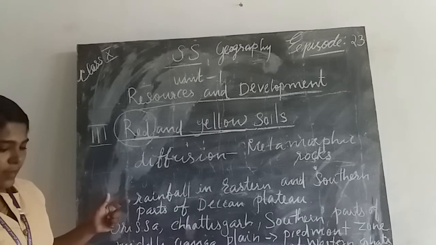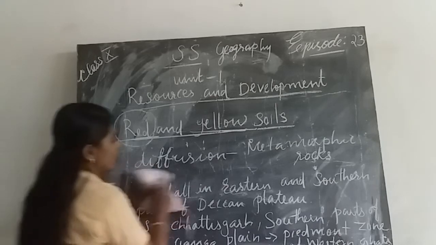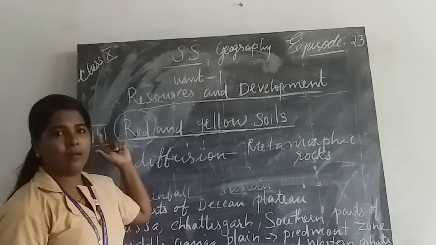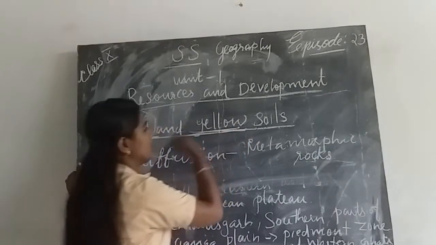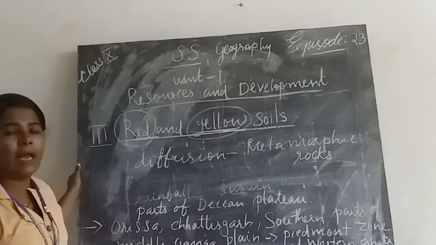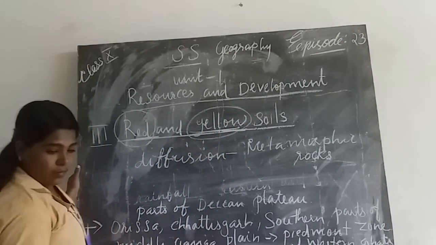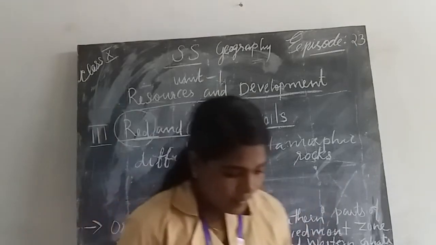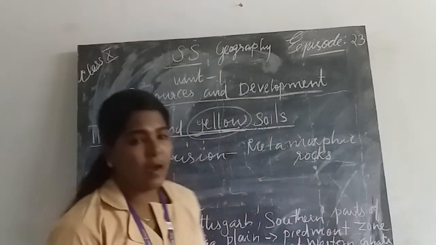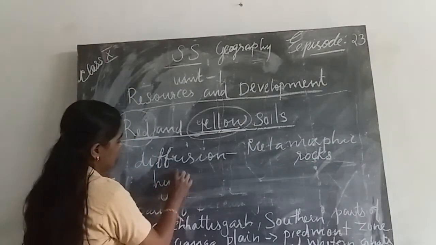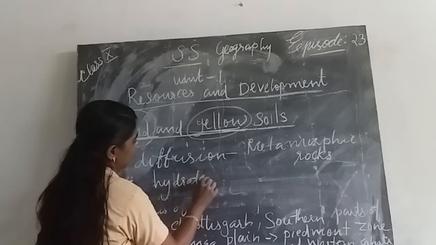Our topic is red and yellow soil. Why is this soil also seen as yellow in color? This soil is yellow in color because it occurs in hydrated form.